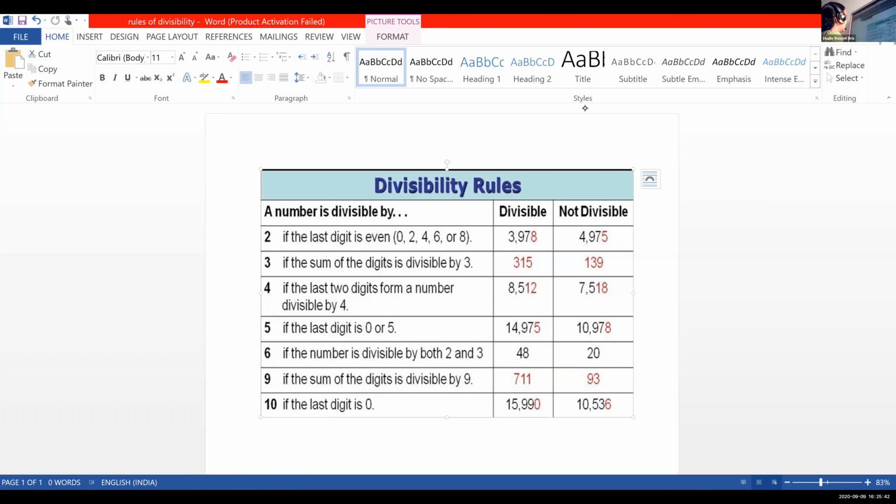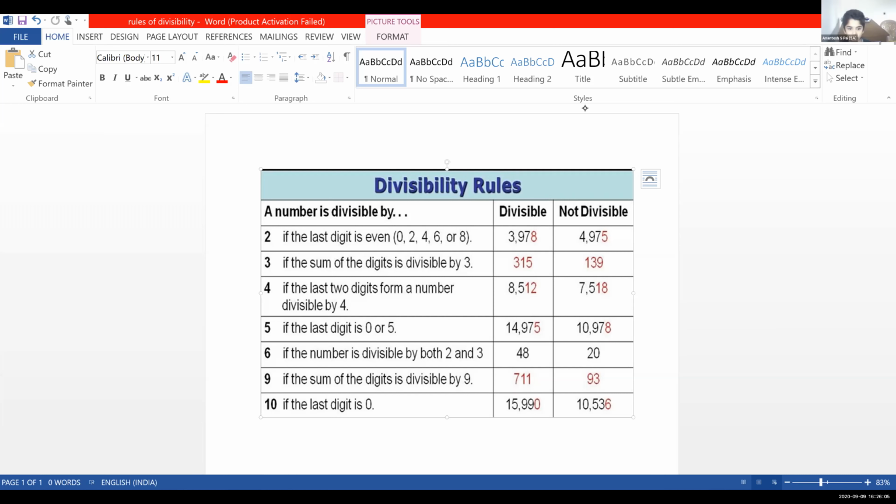Anandesh, start. If the last digit is an even number, it is divisible by 2. If the sum of the digits is divisible by 3, then it is divisible by 3.